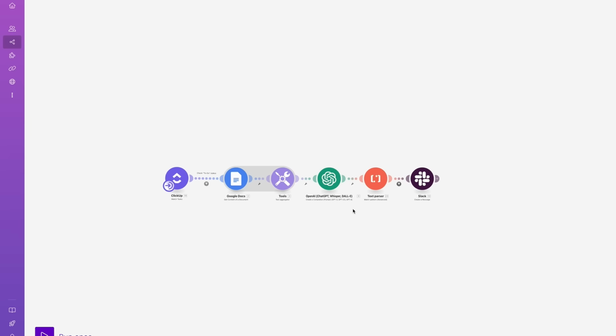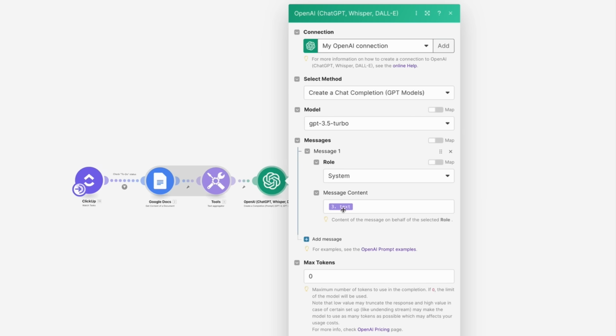We're not doing a lot with it, but you could do things like making sure that the estimate makes sense, that it's in line with general standards for that type of task or company-specific standards. You could even have a database of similar tasks and what they tend to look like. So we have a very simple step here. We're just using ChatGPT 3 Turbo. We don't need anything expensive. We don't need GPT-4 or anything fancy. We want to keep it cheap, keep it simple, and make it work.